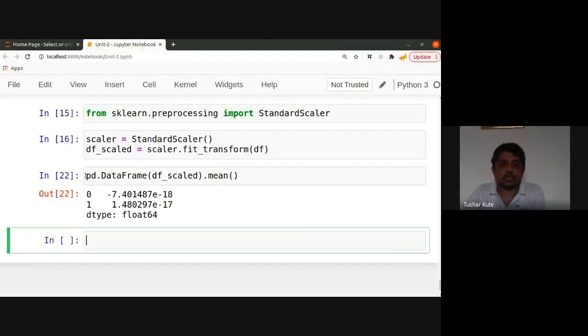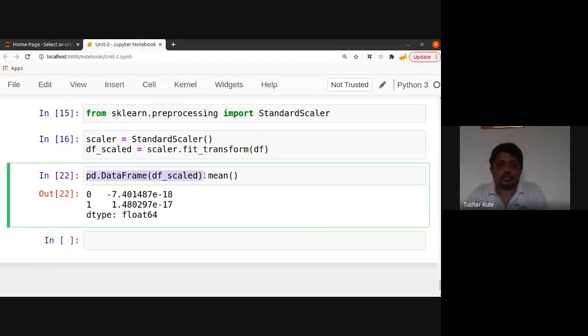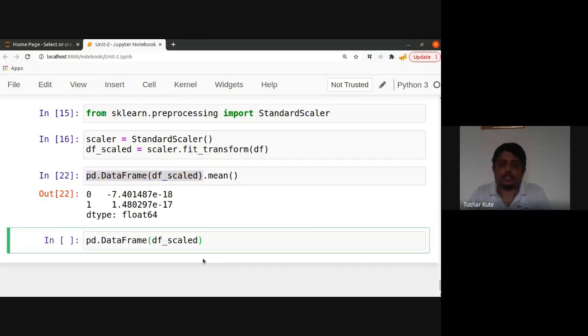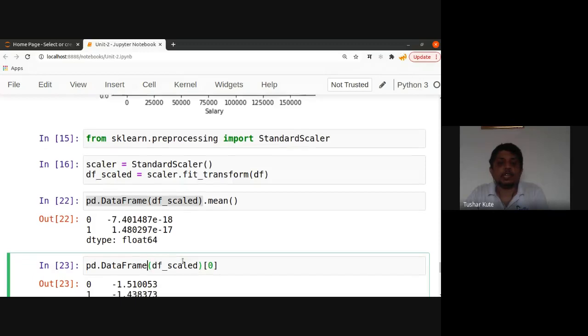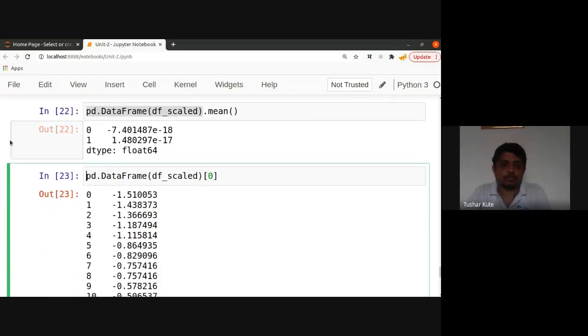So for example, if I take this scaled data, this is your data, and I will write the KDE plot for this data. See, the kernel density estimation, that KDE plot will show the distribution of the data there.